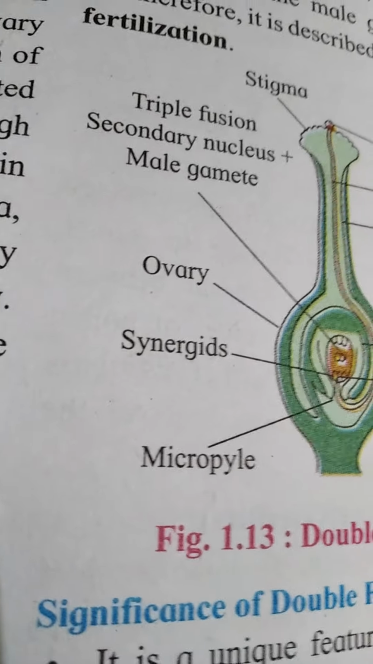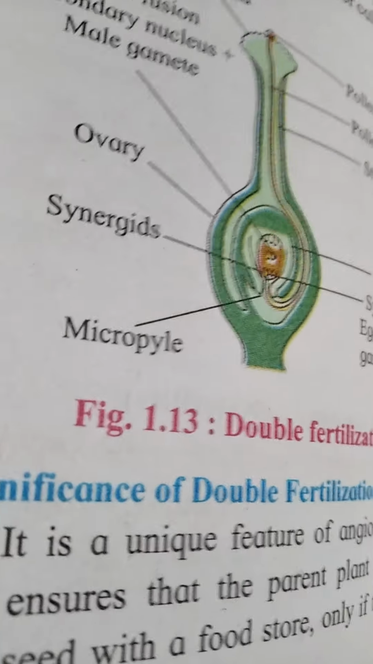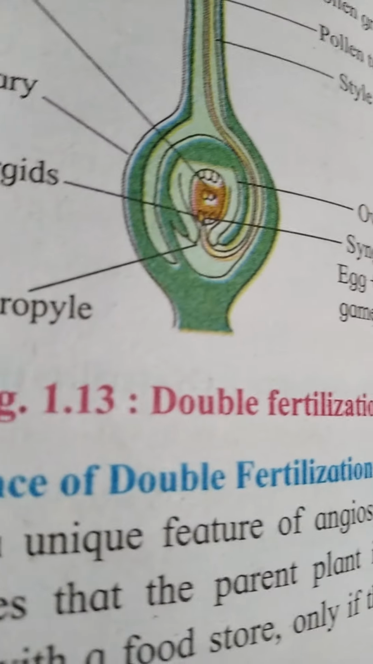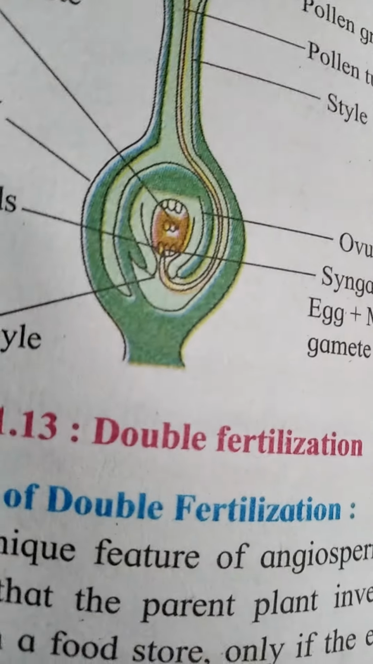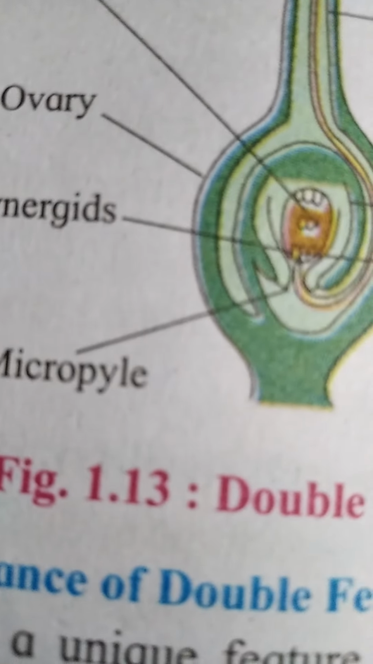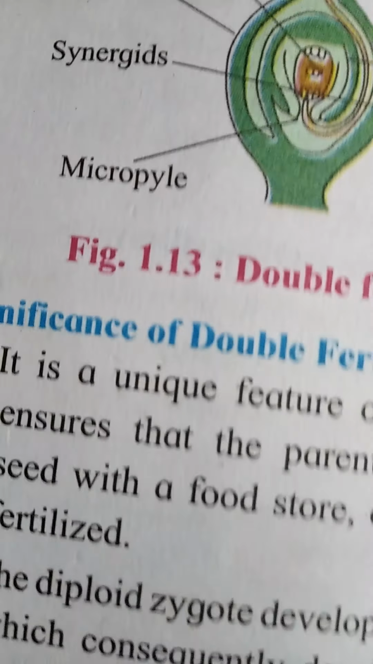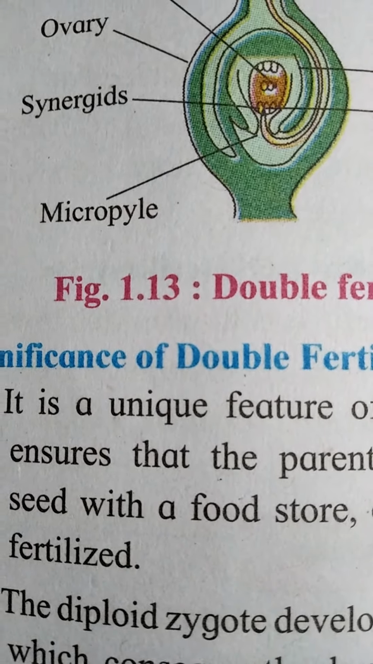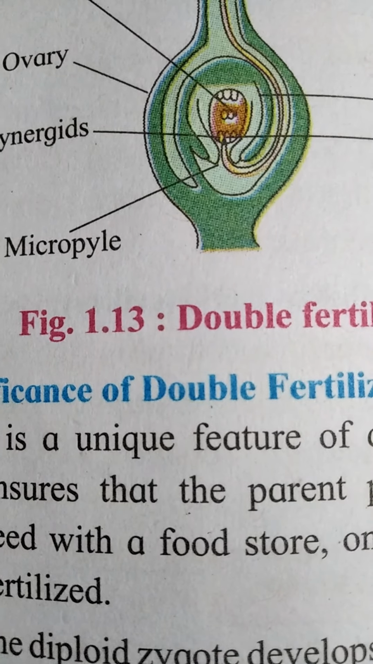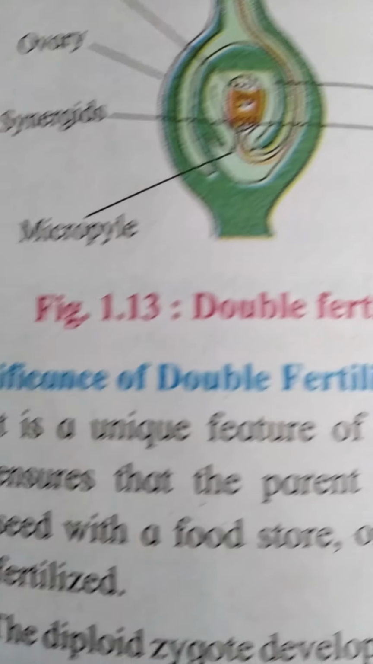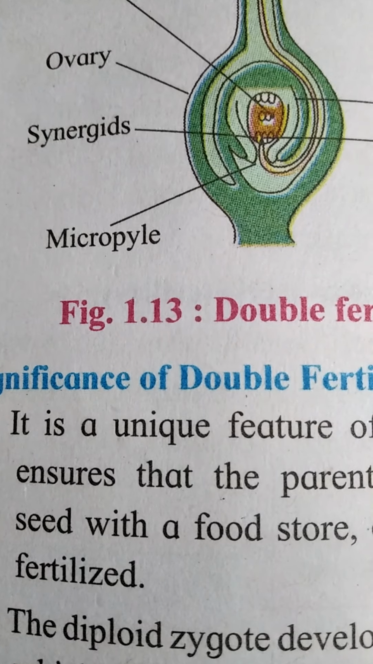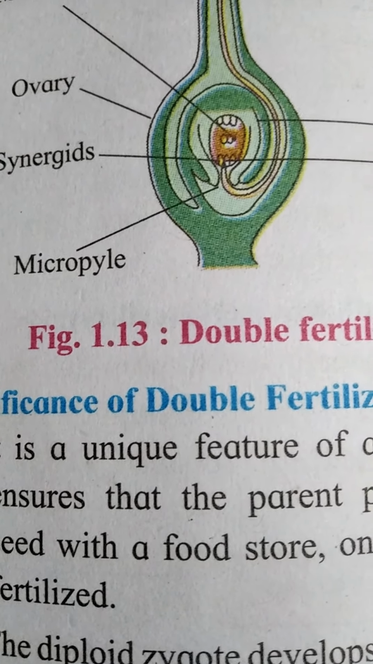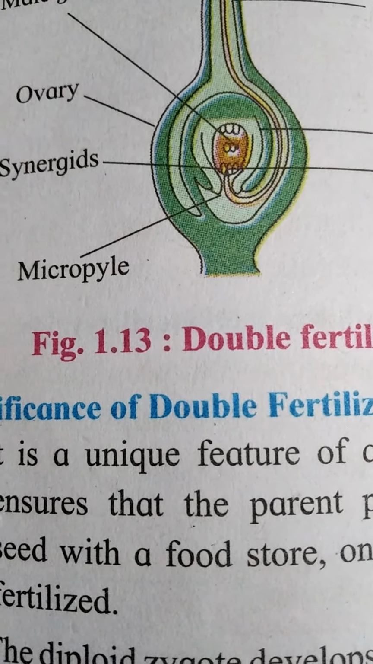Then significance of double fertilization. As we know, this is the unique character of angiospermic plant, because first the male gamete fuses with female gamete forming a zygote which later on develops embryo, and then another male gamete forms a triploid endosperm nucleus which later on develops endosperm, that is a nutritive tissue. This is a significant character of angiosperm.